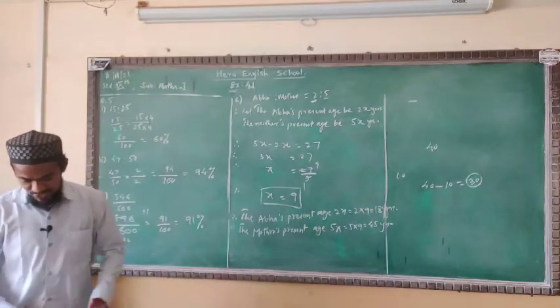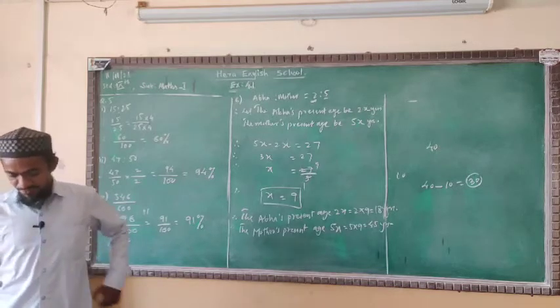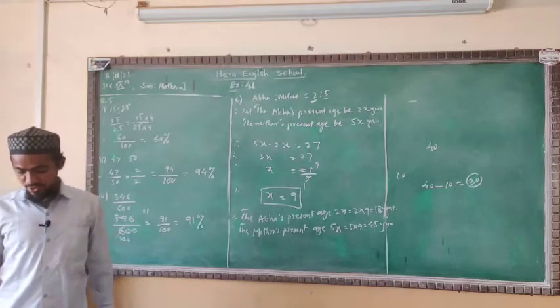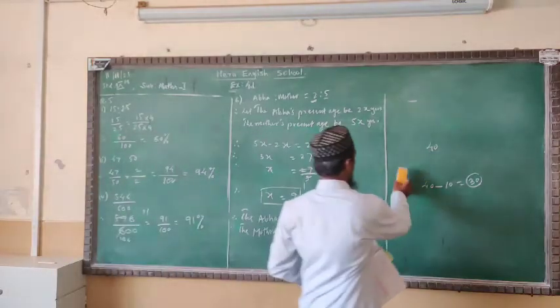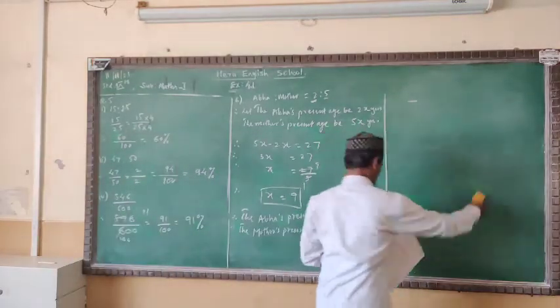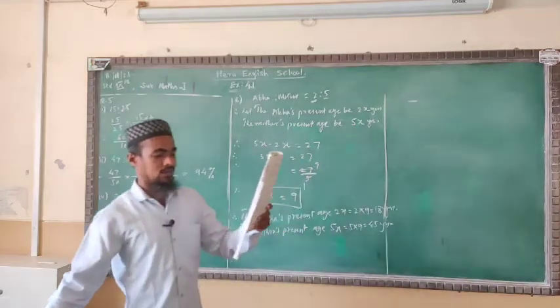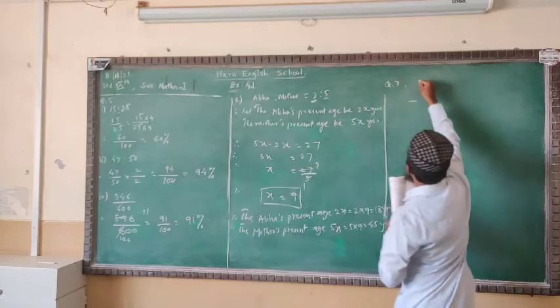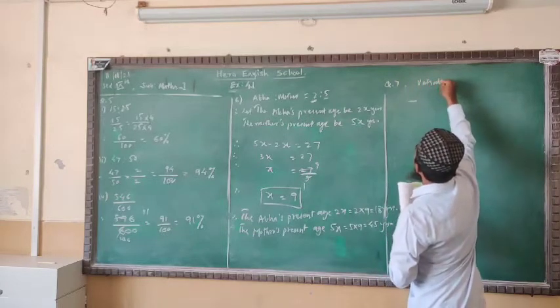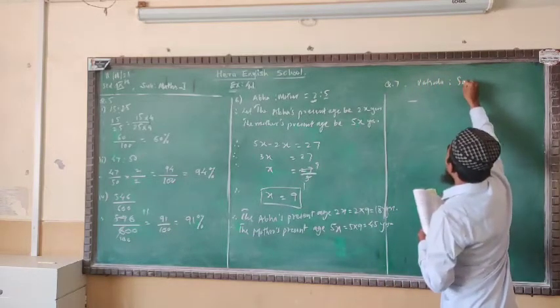Now continue with the next one, the seventh one. What are we given? The present ages of Vatsala and Sara. Two persons are here in question number 7, Vatsala and Sara.